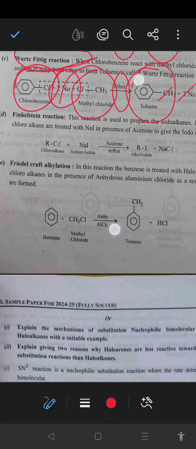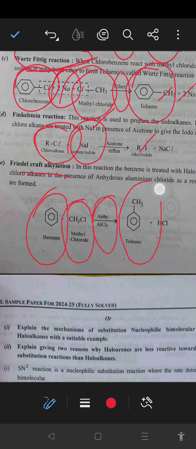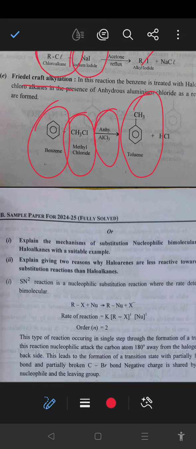Next, the Finkelstein reaction. When an alkyl halide reacts with sodium iodide, it leads to the formation of an alkyl iodide. That is the Finkelstein reaction. In the Friedel-Crafts alkylation reaction, benzene is treated with an alkyl halide in the presence of anhydrous aluminum chloride, giving toluene as a major product. So this is called Friedel-Crafts alkylation.